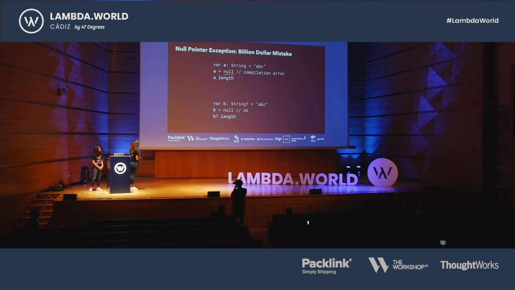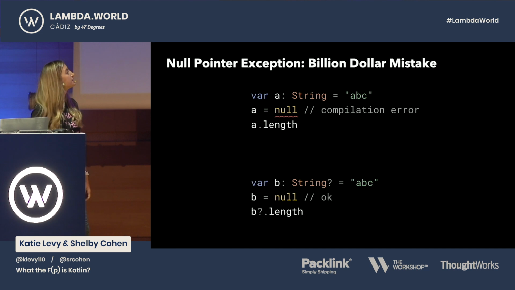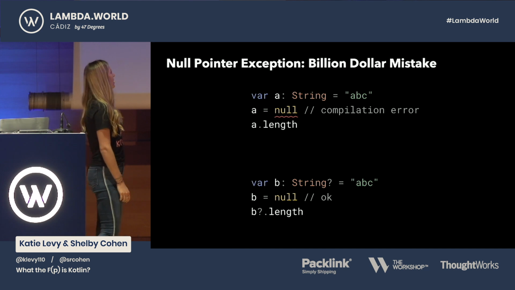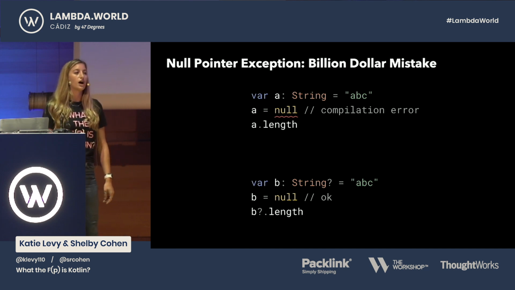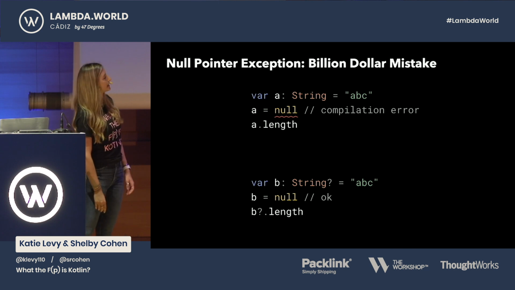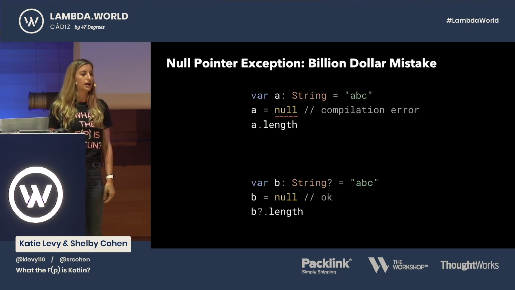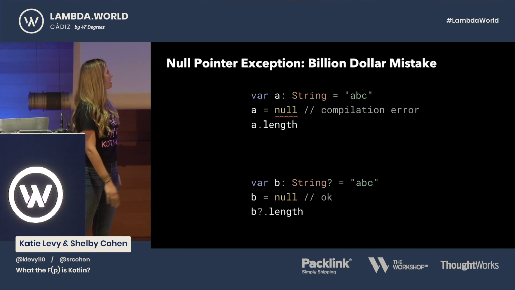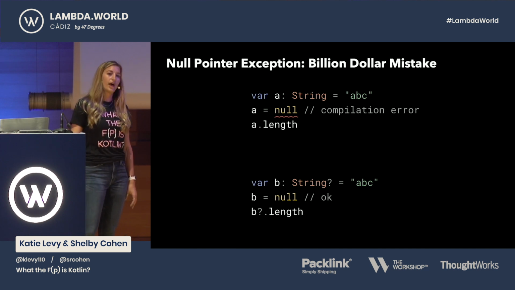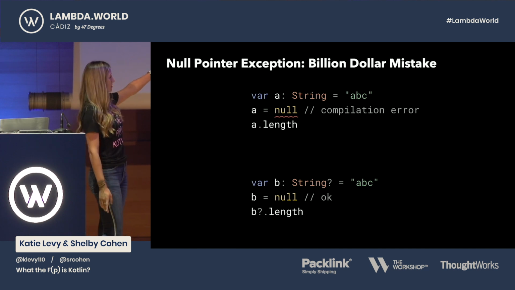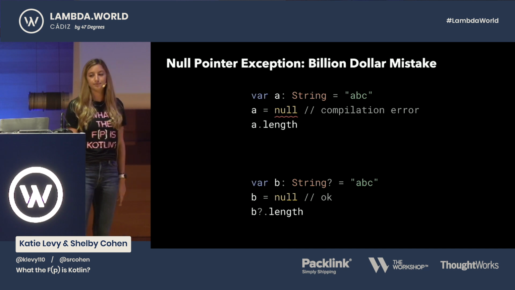We have variable a defined as ABC up here, and you'll see that the string does not have a question mark next to it. That means that the variable is not nullable. So if we try to assign it to null, it will be a compilation error instead of a runtime error. If we do want to define a variable as nullable, we can with the question mark below, and setting it to null will be fine.